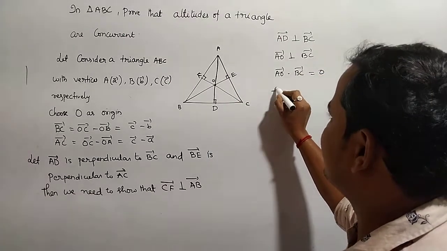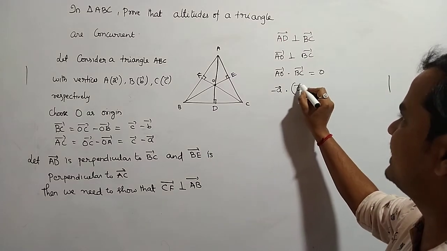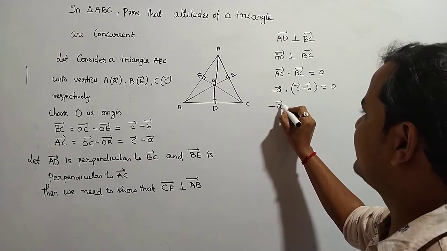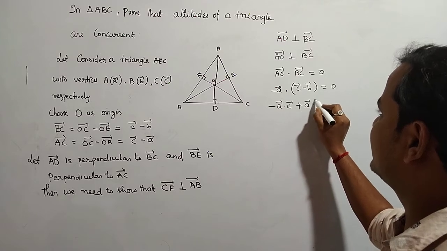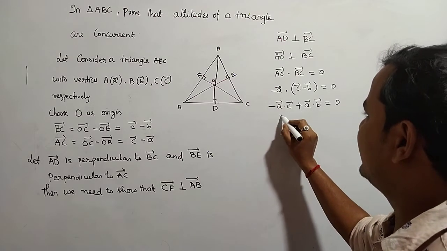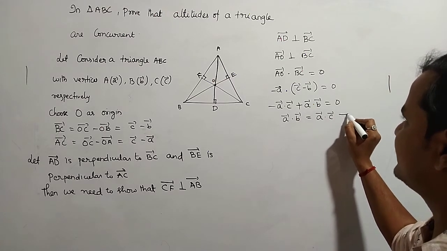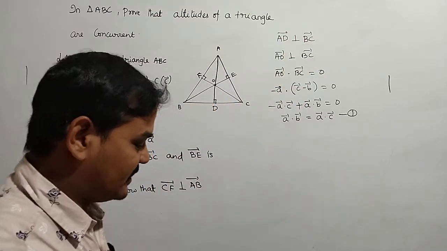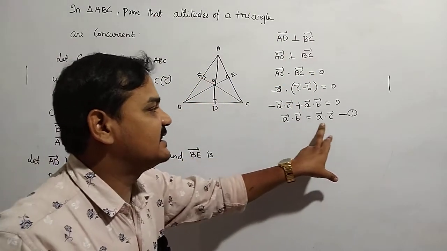AO bar is minus A bar, so minus A bar dot (C bar minus B bar) is equal to 0. That is minus A bar dot C bar plus A bar dot B bar is equal to 0. So A bar dot B bar is equal to A bar dot C bar. This is the first condition we get, according to AD bar perpendicular to BC bar. From that one, what is the relation you are getting?